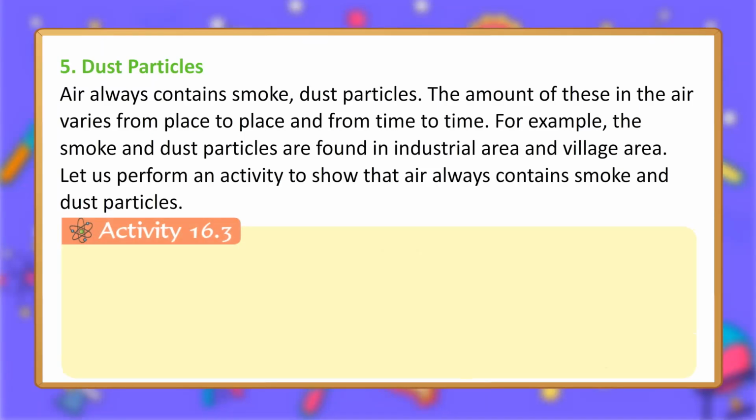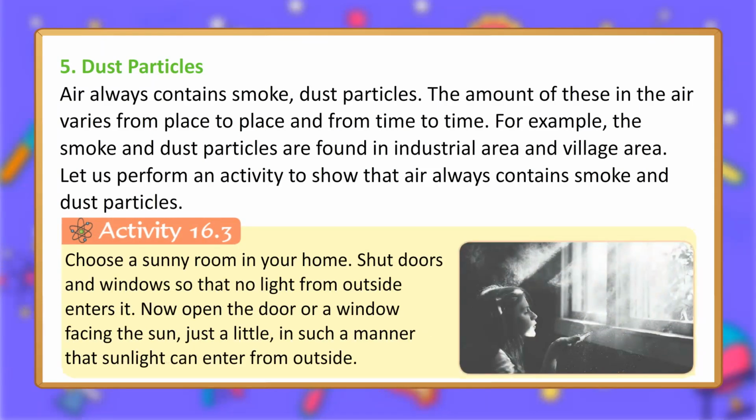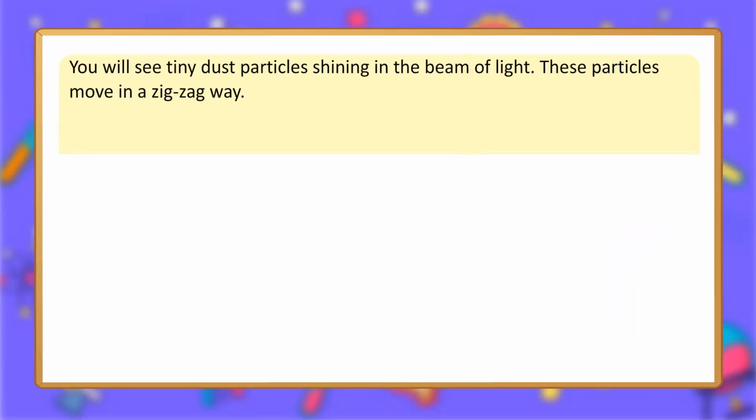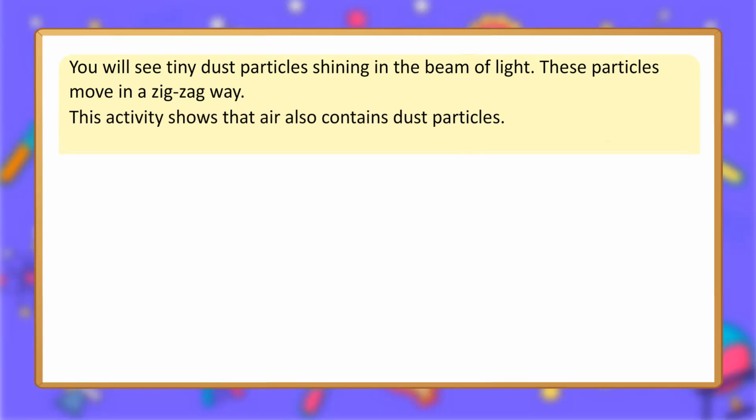Activity 16.3. Choose a sunny room in your home. Shut doors and windows so that no light from outside enters it. Now open the door or a window facing the sun, just a little, in such a manner that sunlight can enter from outside. You will see tiny dust particles shining in the beam of light. These particles move in a zigzag way. This activity shows that air also contains dust particles.